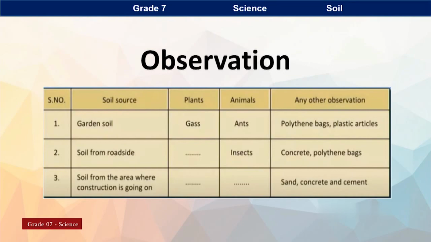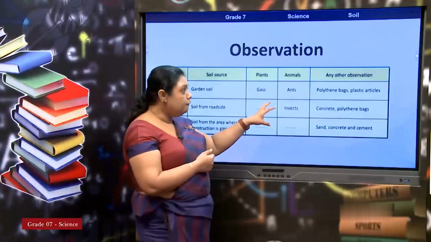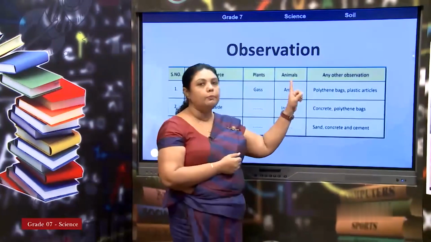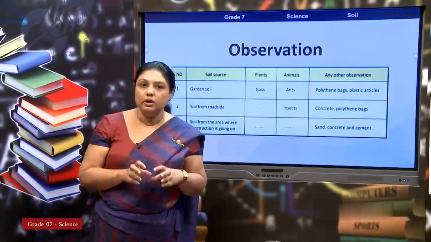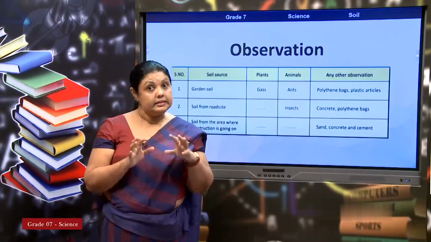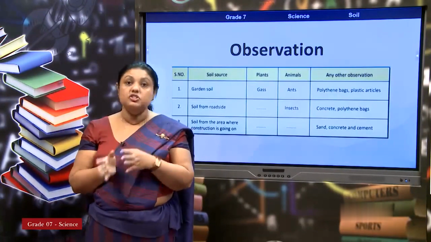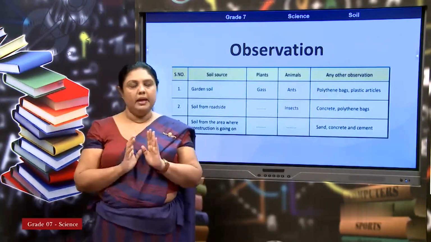That was done by humans, which is really bad, and there is no point in having these in the soil, but still they are there, because we have done a wrong thing, so they are collected in the soil. So, if you see plastic polythene bags in soil, don't think it is a part of soil. It is something made and changed by man.